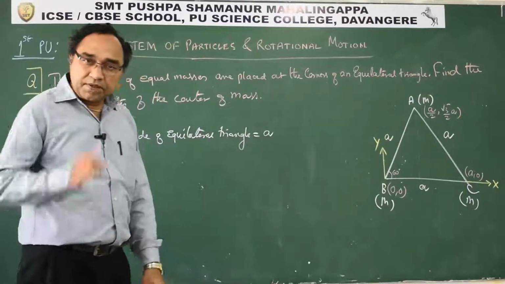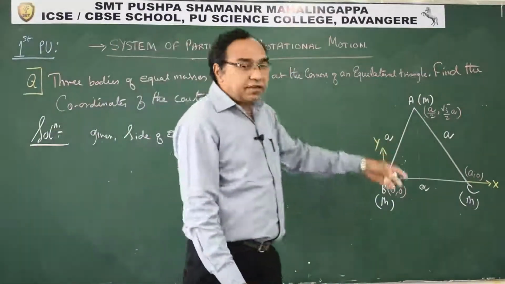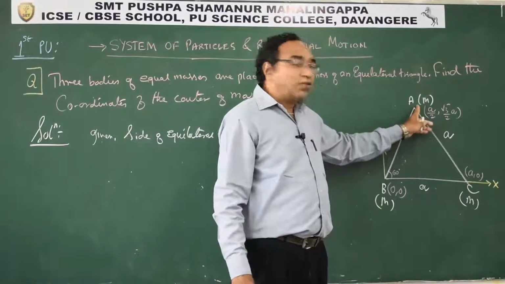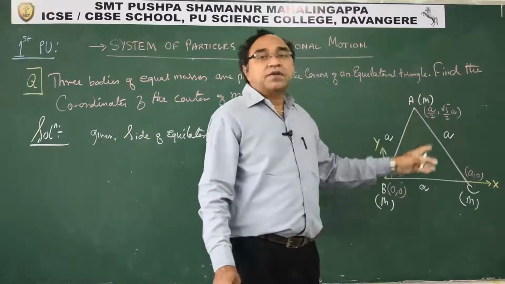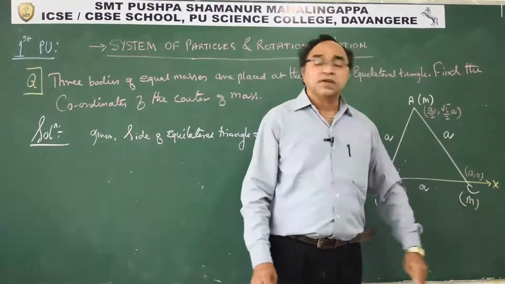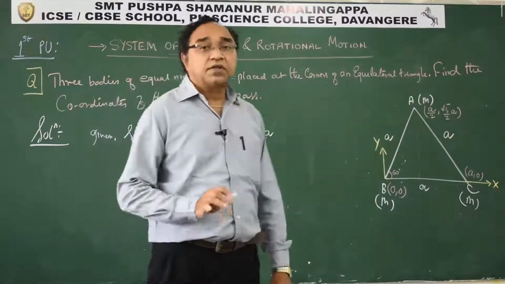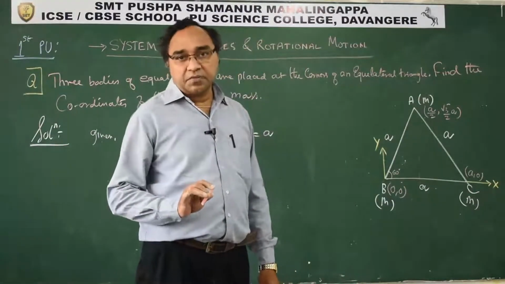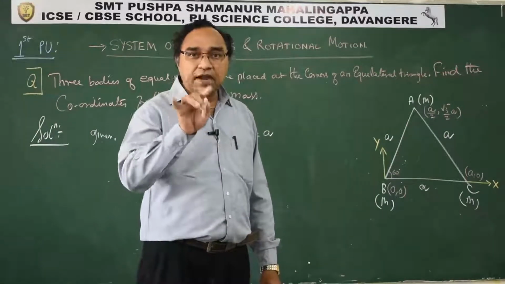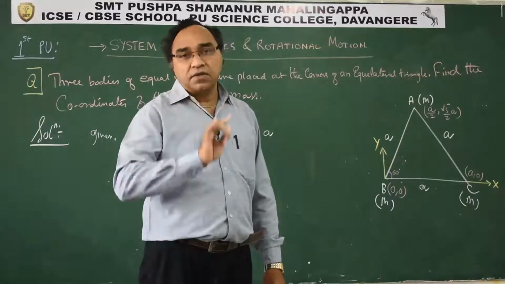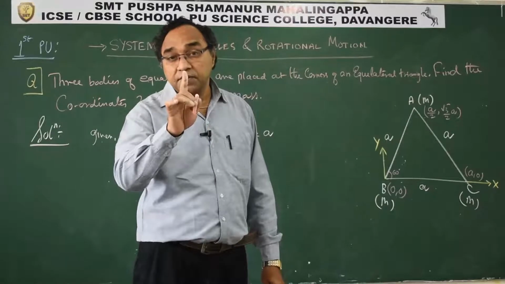Now students, please keep this in mind. Another student will say, no, I will take this as origin. Correct. Some other student will say, I will take C as origin. No problem. You can take any point as the origin. It doesn't matter. With respect to that point as origin, you will get the coordinate of the center of mass.